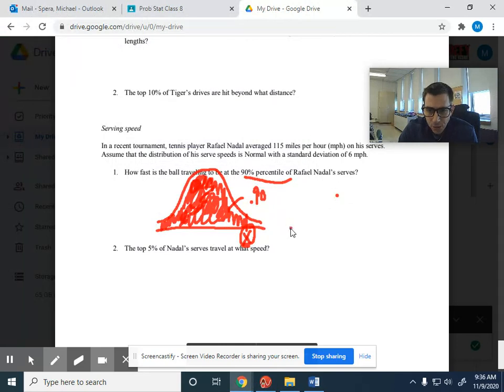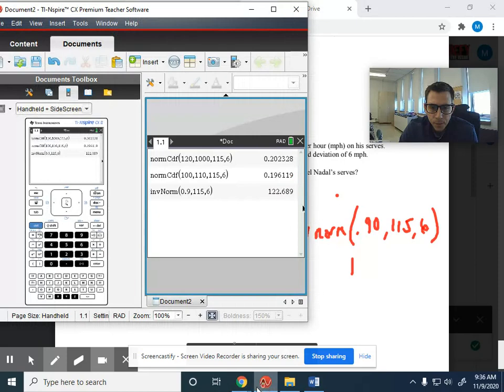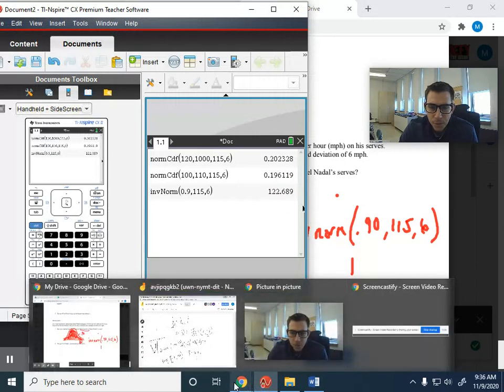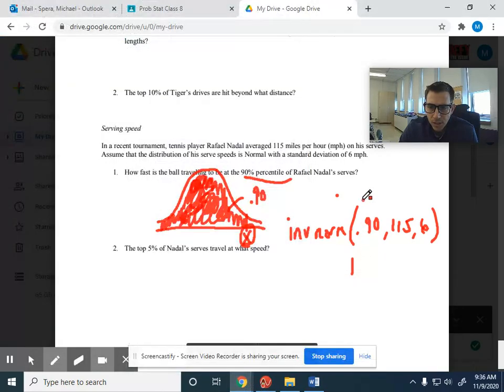So using inverse norm, putting in 0.9, 115, and 6, we found that the speed of that serve is about 122.7 miles per hour. Okay?